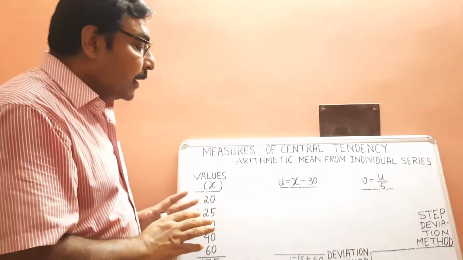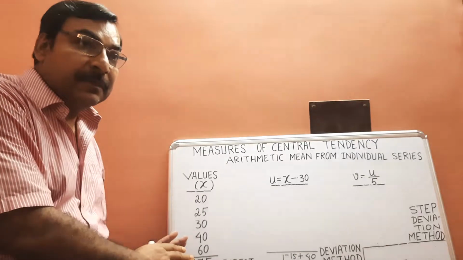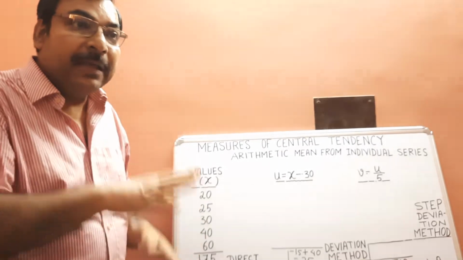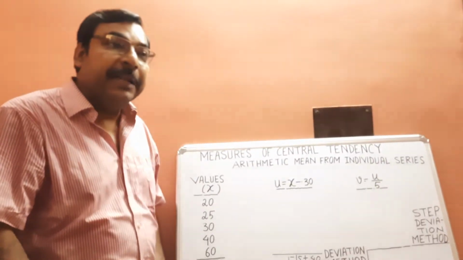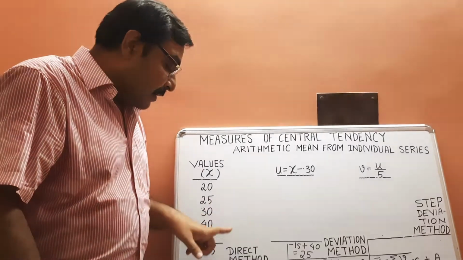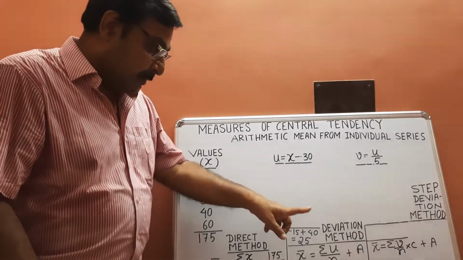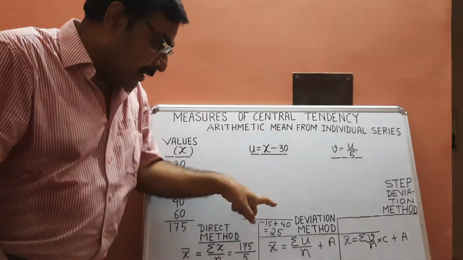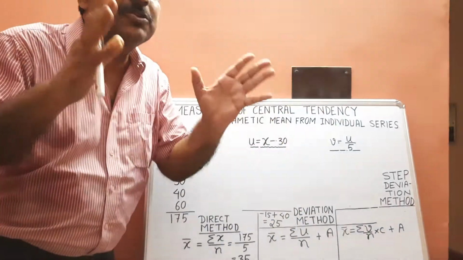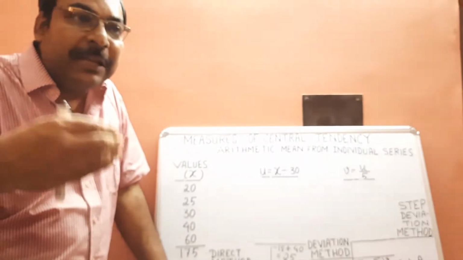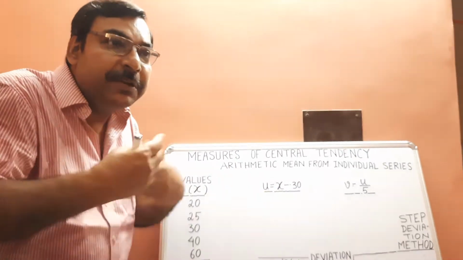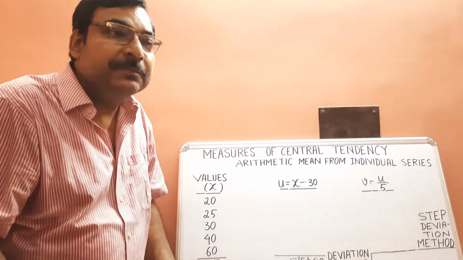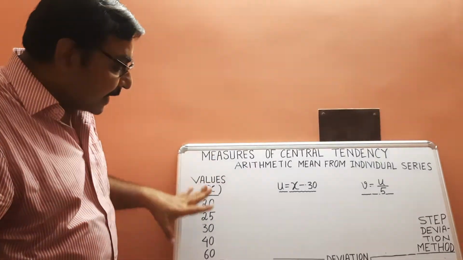But today we will face one individual series: how to calculate arithmetic mean from an individual series. Again, there are three methods of calculating arithmetic mean, whatever be the series: direct method, deviation method, and step deviation method. Deviation method and step deviation method are called shortcut methods. For the sake of calculation, we follow the shortcut method. We reduce the values and try to find the arithmetic mean in an easy form.